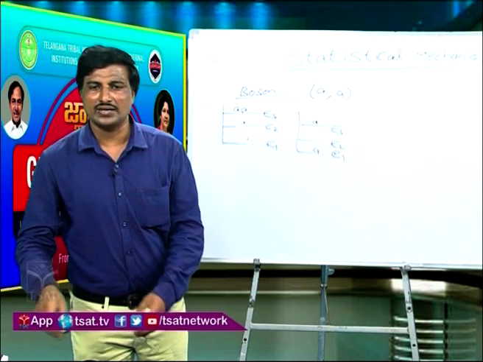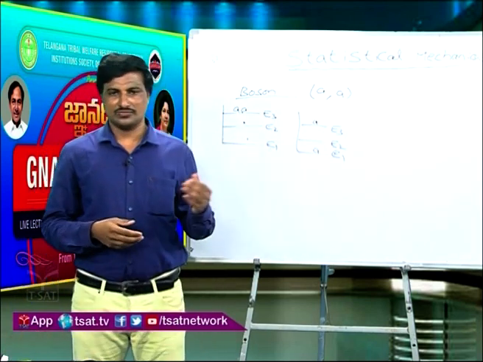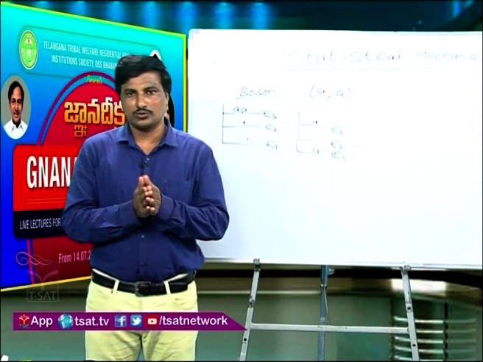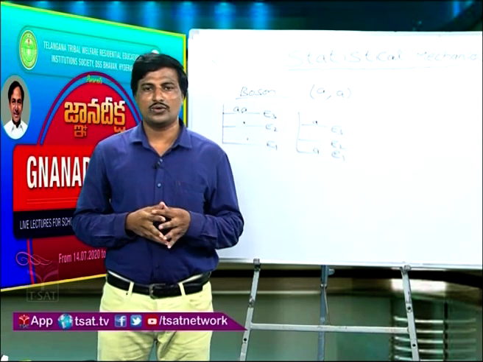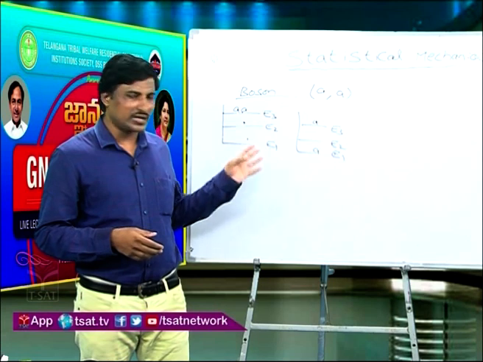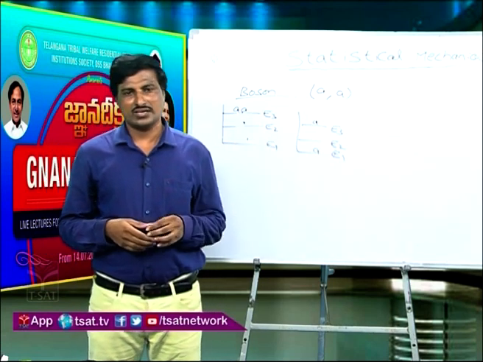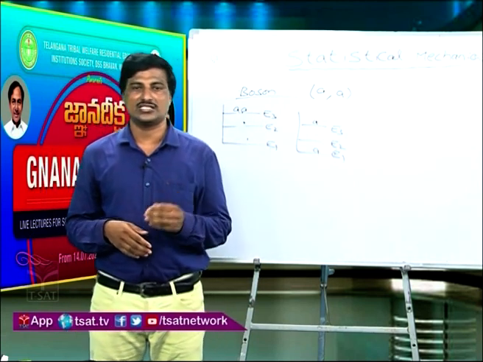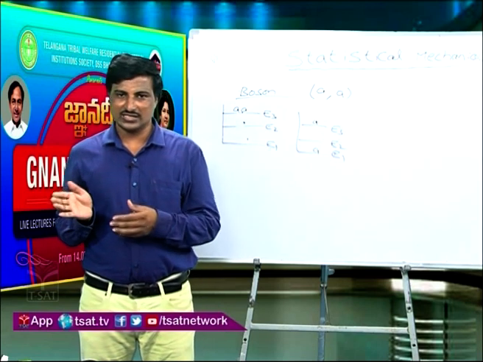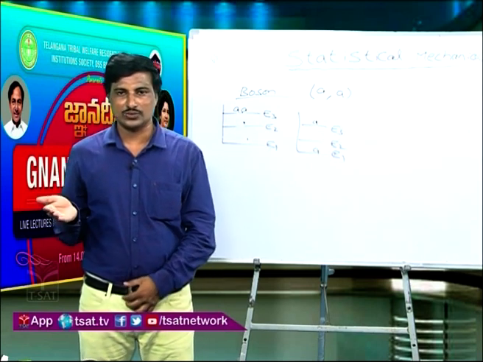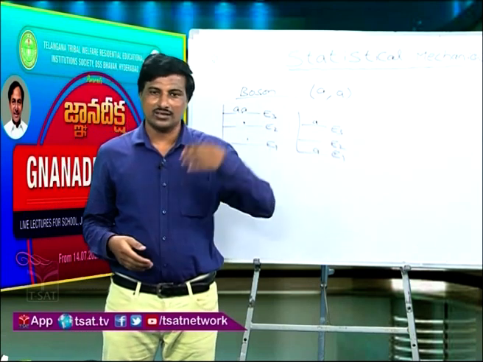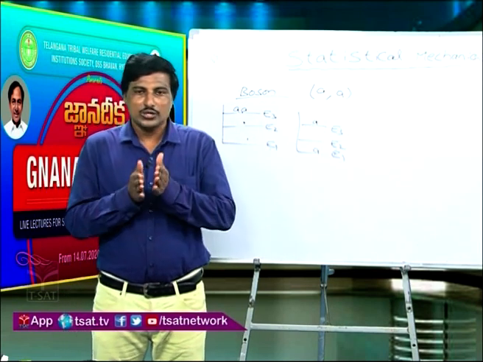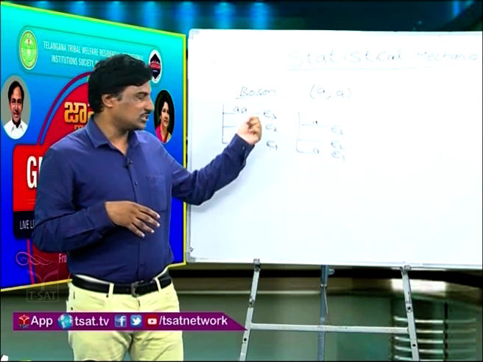Like classical particles, for bosons also there is no restriction that only one particle should occupy an energy state. A particle can occupy any energy state, so you can arrange any number of particles, like classical particles. But for fermions, there is a restriction that you have to place only one particle in each energy state. Bosons are indistinguishable particles, while classical particles are distinguishable, so you have to go with the distribution in the same way.